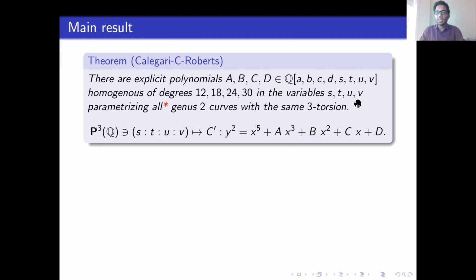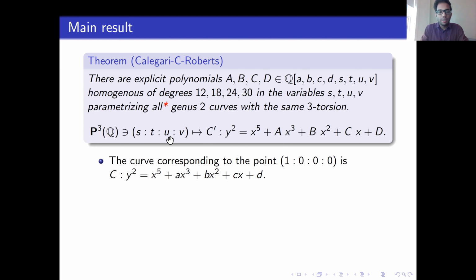We get these polynomials, and if you look at C prime given by this equation, this is a family of genus 2 curves over P^3. If you look at the fiber over any rational point, it is a genus 2 curve, and the 3-torsion in the Jacobian of these curves is going to remain the same no matter what rational point you take in P^3. The 3-torsion of the Jacobian remains the same in this family.